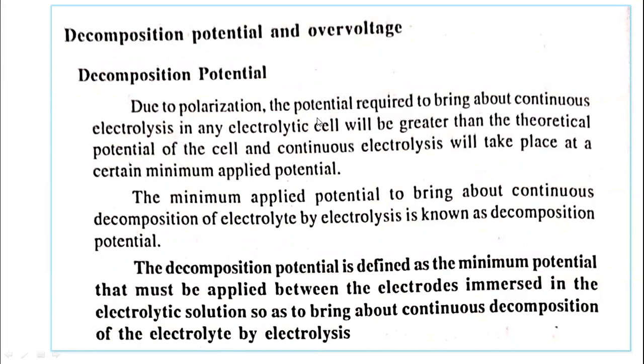So due to polarization, the potential required to bring about continuous electrolysis in an electrolytic cell will be greater than the theoretical potential of the cell, and continuous electrolysis will take place at a certain minimum applied potential. During the electrolysis of the electrolyte, there is some opposition to the process.